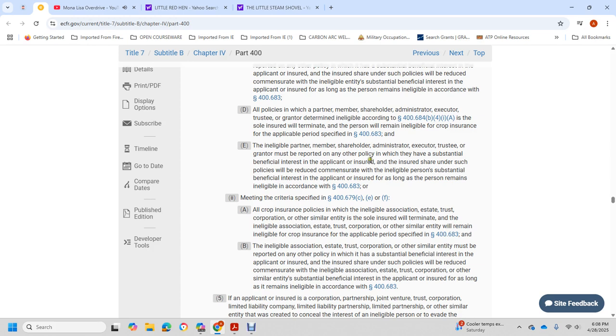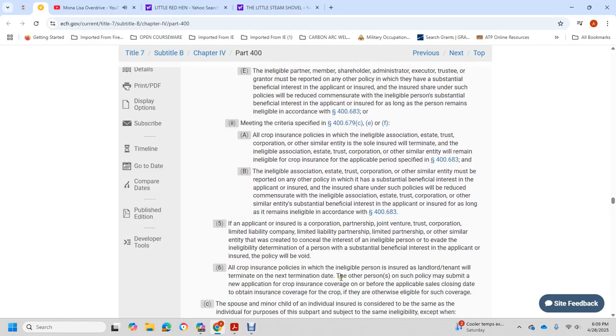Eligible association, estate, trust, corporation or other similar entity with the report of the other policy with the substantial benefit of the insured with the applicant, with the insured with the share with the trust of the policy reduced with the compensate with the eligible association, estate, trust, corporation or other similar entity with the substantial benefit of interest the applicant insured, for as long as it remains eligible in 4683.